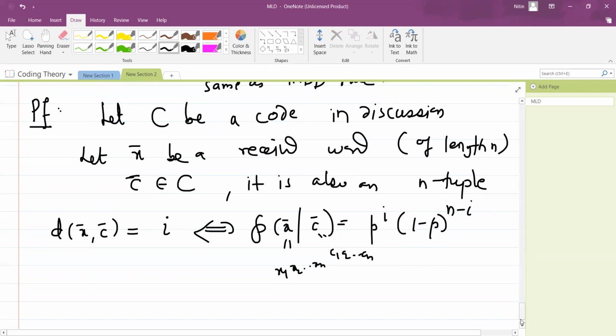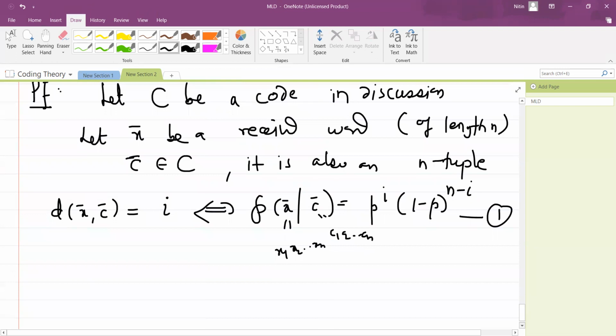So this is the important equation for us. It says that whenever x bar and c bar differ at i positions, the probability will be like this, and whenever the probability is like this, the distance is like this. This is quite easy to understand. Now what we want to prove, don't drift away from your aim: the MLD rule is equivalent to MDD in the case of such a BSC.